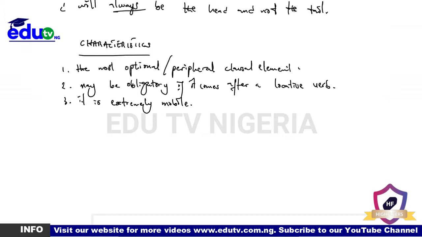its position, however, is mostly final. Now, don't get it wrong. That we say that it is extremely mobile doesn't mean that it doesn't have a usual position. So its usual position is mostly final. Just like when we actually name the elements of the clausal structure, we write it this way: SPOCA.